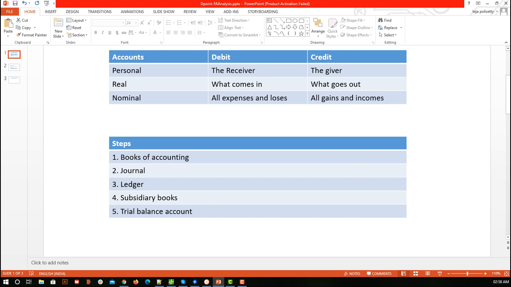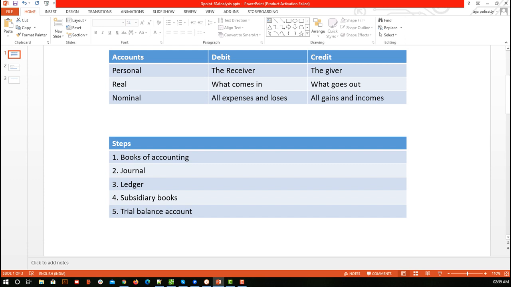Now, what is a personal account? Personal account, we can say, is when we are talking about any person in specific. Some examples: we say share capital, creditors account, debtors account, capital account. The good thing about this video is that if you are not able to understand as of now, you will get it when we store transactions in our books of accounts. So no worries, don't pause or rewind. Continue with the video and you will get it once we start to store transactions in our books of account.